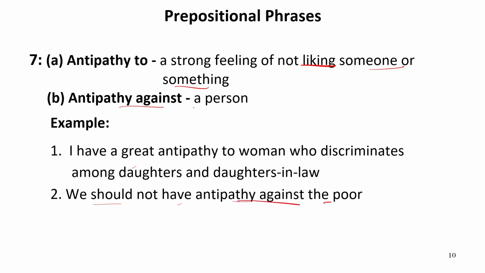So against the poor is a person. So this is antipathy against the person, that is the poor. I have a great antipathy to women. What kind of women? Who discriminate among daughters and daughters-in-law. So antipathy, when we have a strong feeling of not liking. So obviously I do not like these things. That is why antipathy to has been used. Now let us move to the next one.